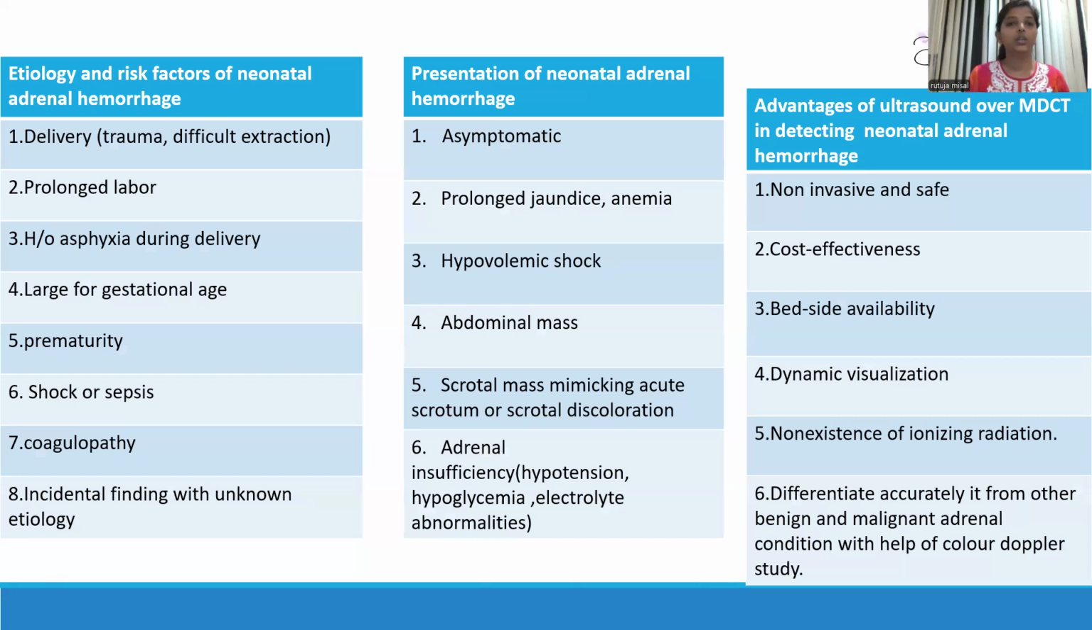Etiology and risk factors for neonatal adrenal hemorrhage can be traumatic delivery, difficult extraction, prolonged labor. There can be history of asphyxia during the delivery, large for gestational age babies, prematurity, shock or sepsis. Coagulopathy can be a risk factor. Sometimes it is an incidental finding. The presentation is asymptomatic in most of the cases. Prolonged jaundice, anemia, hypovolemic shock, abdominal mass can be a presenting feature. Also, scrotal discoloration and adrenal insufficiency are found in rare cases.